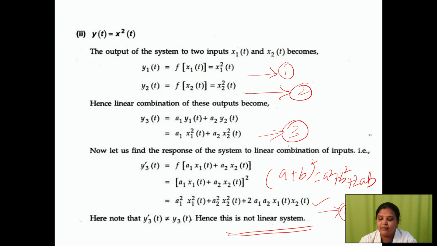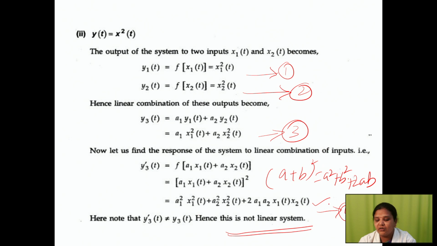We are giving the first input and second input together, that is, we are finding the weighted sum of the inputs. This is your third equation. We are going to give both input signals at a time, and when you give the input signals, we receive this equation. So we have to check whether your third and fourth equation are equal or not.